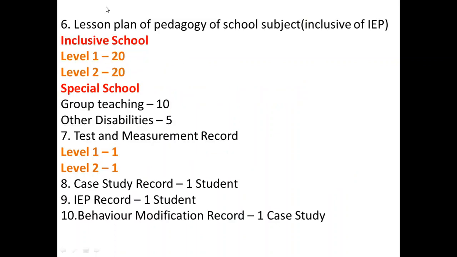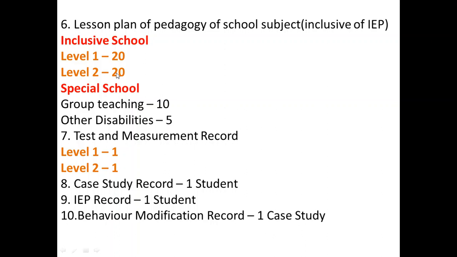The sixth record is the lesson plan of pedagogy of school subject, inclusive of IEP. If it is level 1, you have to write 20 lesson plans, and for level 2 you have to write 20 lesson plans. So totally you will be there for 40 days in general school, and then 40 days in special school.